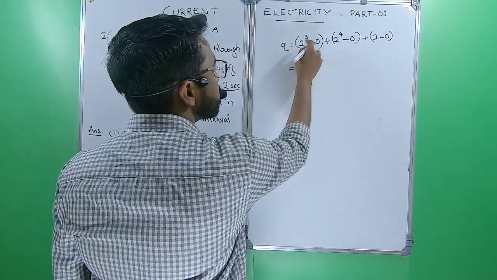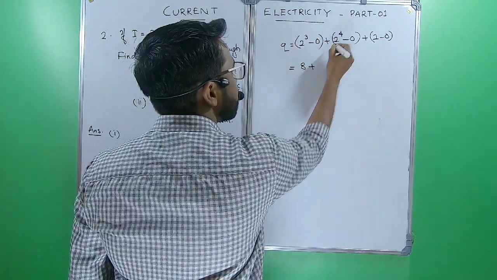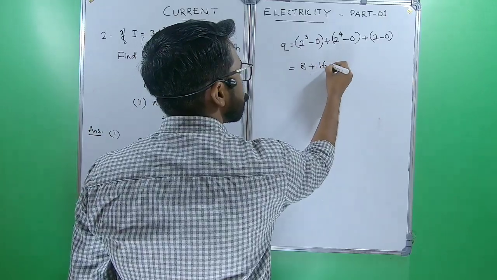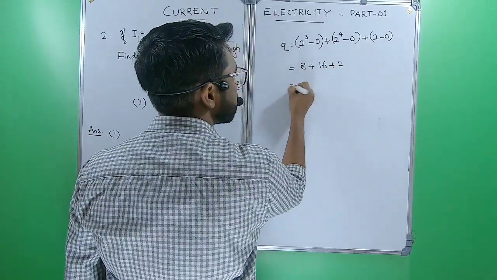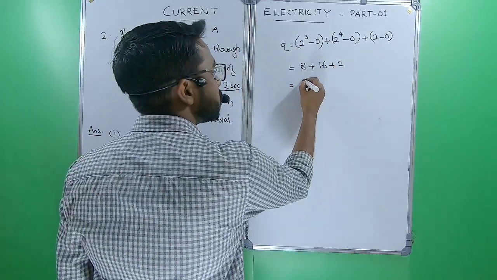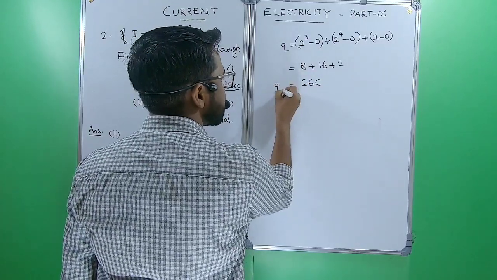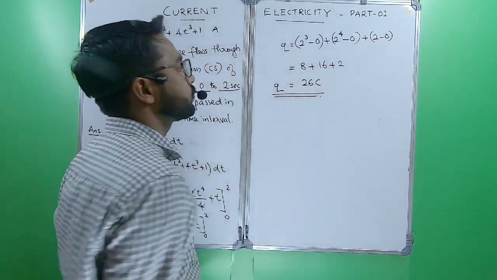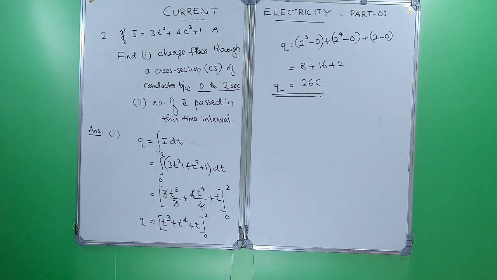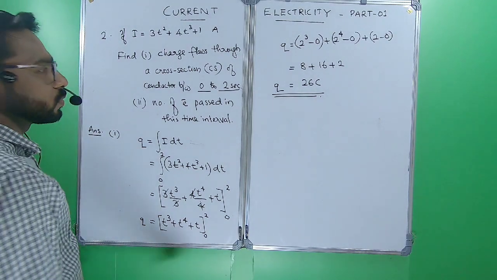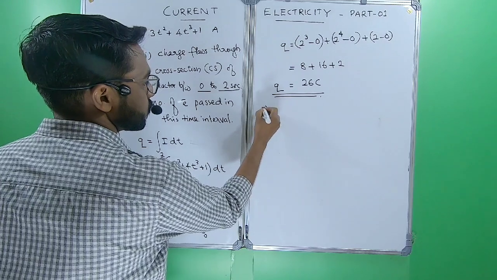Okay. So 2 raised to 3 is 8. 2 raised to 4 is 16, plus 2. We will get 26 coulomb as the charge. Yeah, I think you got it. And question number 2.